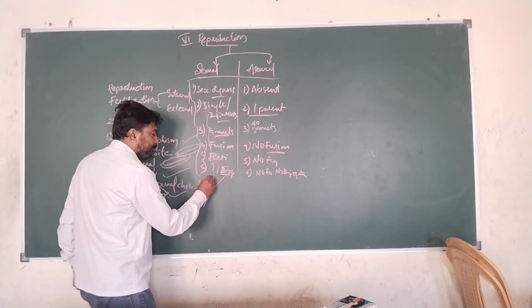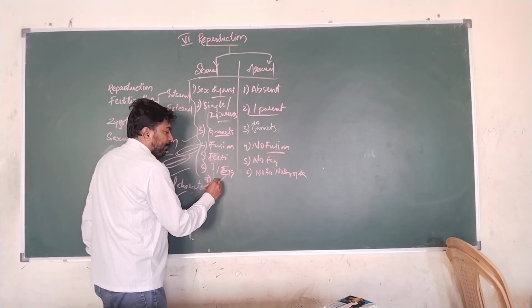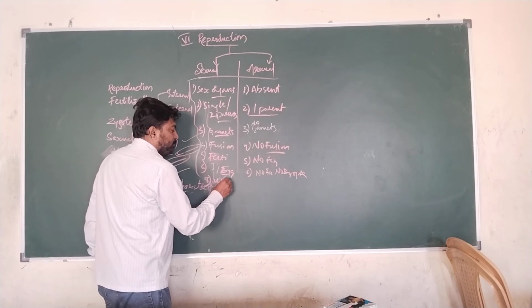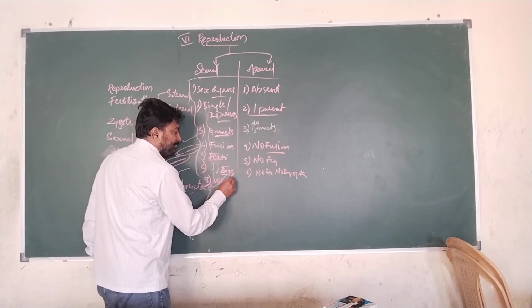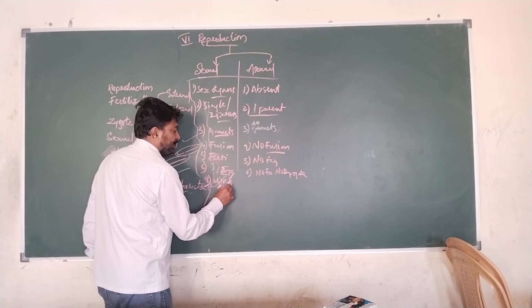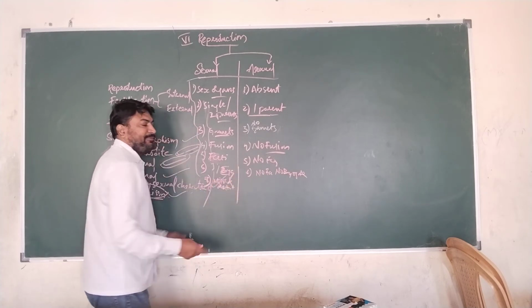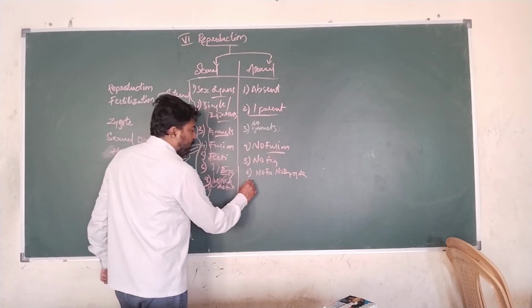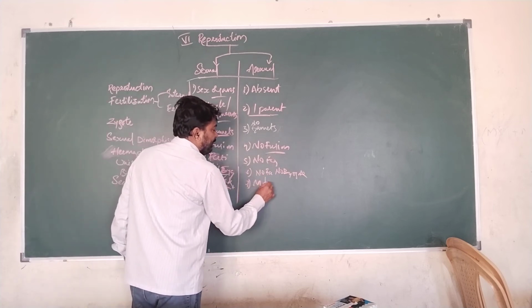Okay. Here we will have mitotic divisions before fertilization, as well as meiotic divisions. Mitotic and meiotic cell divisions will take place. Here only mitotic divisions will take place.